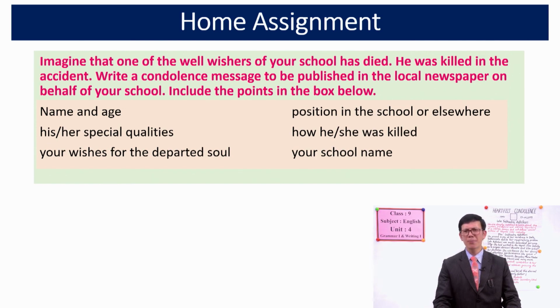You can include the points as given below, like name and age, or his or her special qualities, wishes for the departed soul, and then position in the school or elsewhere, how he or she was killed, and lastly, you can mention the name of your school. In this way, you can write a message of condolence.